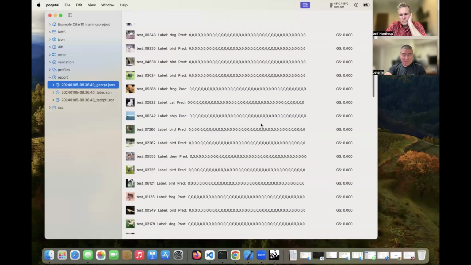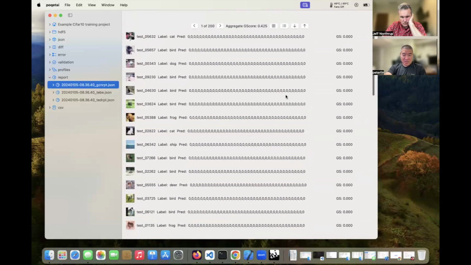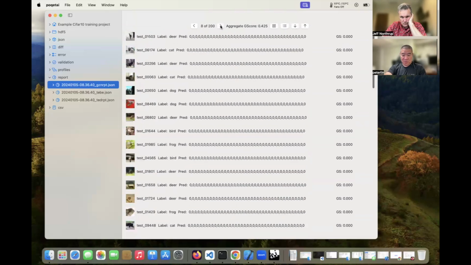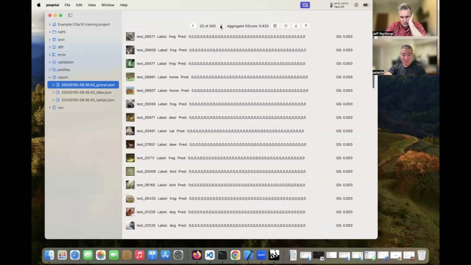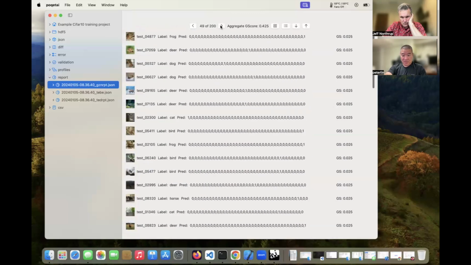And so the first step is we can filter the data based on the score. And then once we've done that, we can actually look at the actual data. So let me just scroll through a couple here. All right. Let's see.